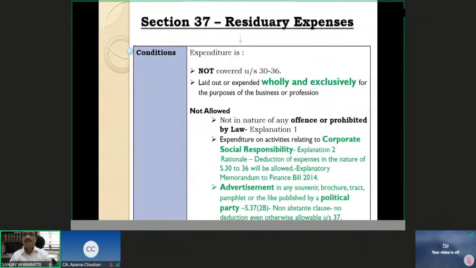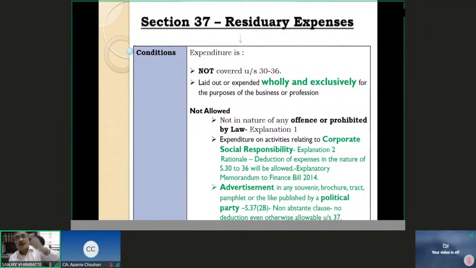Section 32 depreciation, 32AD, 35C, 35D, all those directions up to Section 36, which we just discussed. Sections 30 to 36 name specific expenses, specific deductions, specific claims, specific contributions, the deductions of which are available.